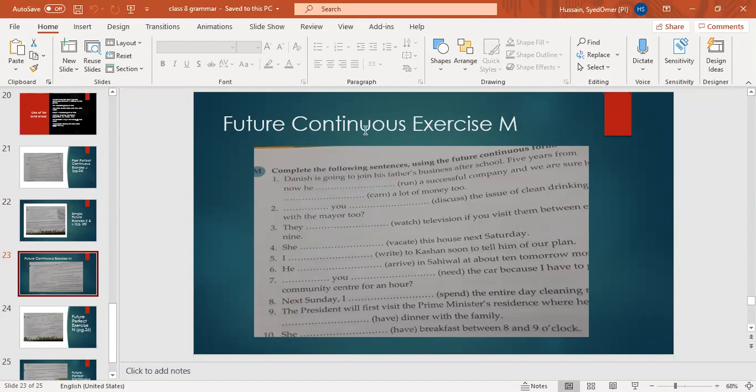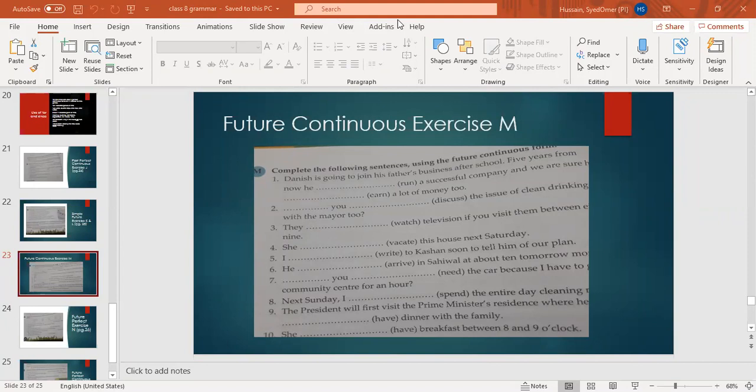He will be arriving in Sahiwal at about 10 tomorrow morning. Okay, correct. Number 7th one. Who will do number 7th? Will you be needing the car because I have to go to the community center for an hour? Good, correct.